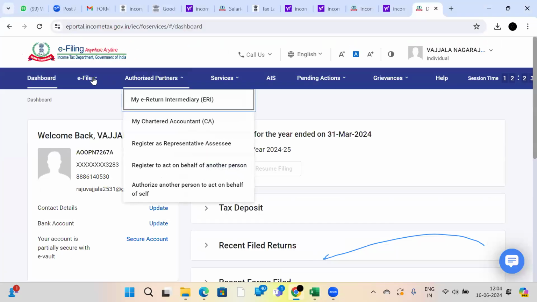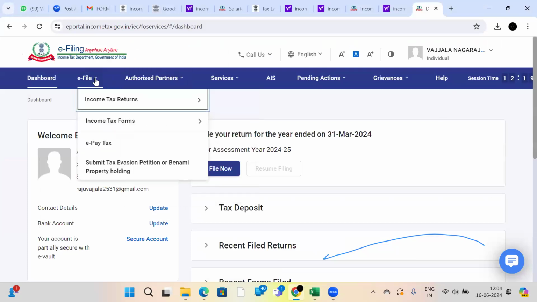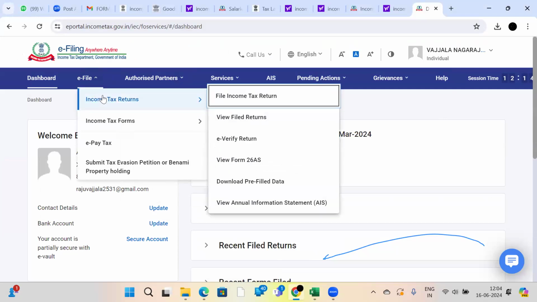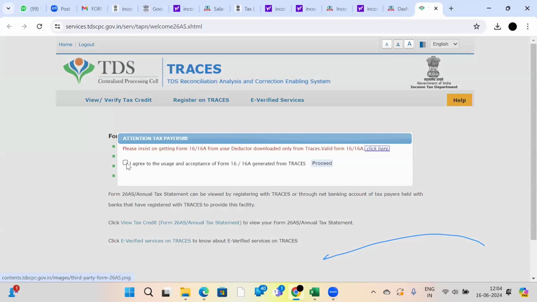Yes. See here, this is the website after I logged in. Go here, e-file, income tax returns. Go here, view form 26AS. Select here, confirm. Just give a click mark here.